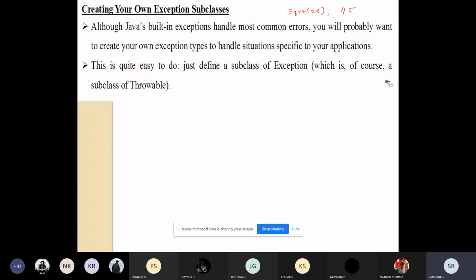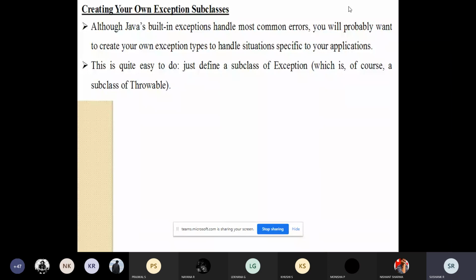The same way, I don't want to use the Java's built-in exceptions. I want to write my own exceptions. So how do I write that? I will not use the Java's built-in exceptions like arithmetic exception, null pointer exception, array index out of bound exception. I don't want to use that. I want to create my own exception.